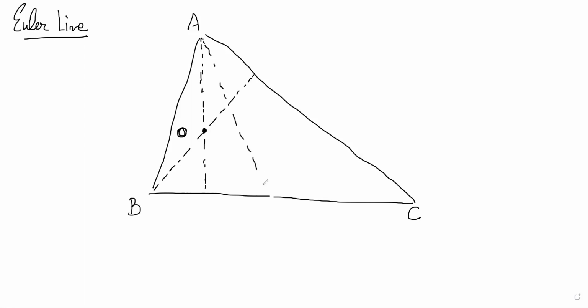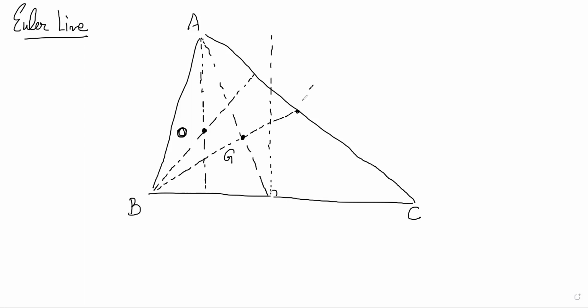Medians will be through the midpoint here, and one more midpoint is here, let's say. So I'm drawing medians now. So this point is my centroid, right? Let's call it G. And let's then draw the perpendicular bisectors. Perpendicular bisectors will be through the midpoint and perpendicular, right?